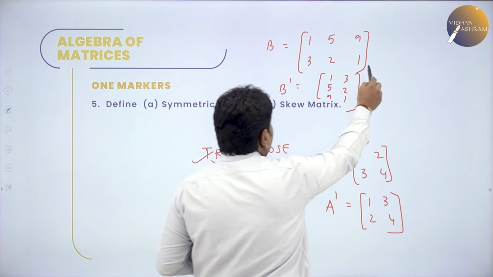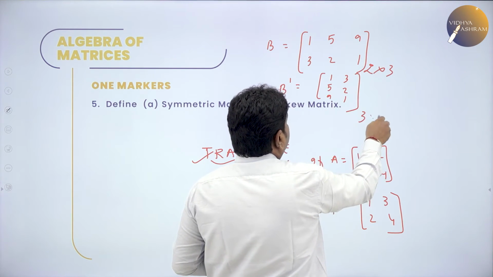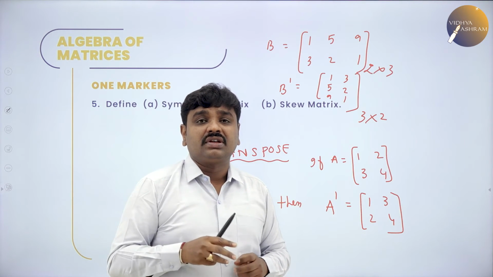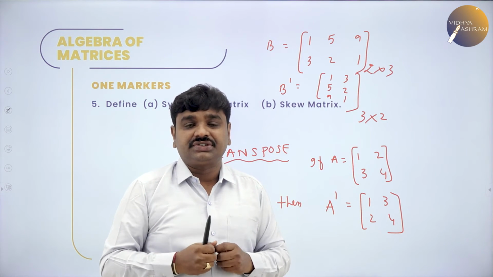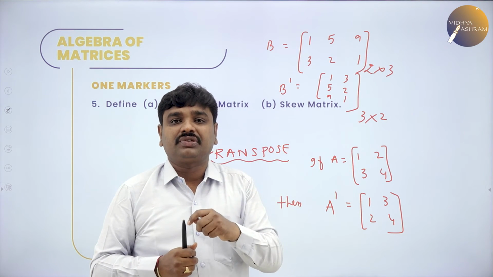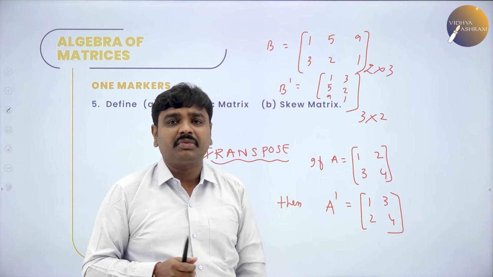But do you know what is the order of B? 2 cross 3. When you do transpose, it will become 3 cross 2. When you transpose a matrix, the order interchanges. What is meant by transpose? Changing the rows to columns. All the rows you make them as columns, you will get transpose of a matrix.